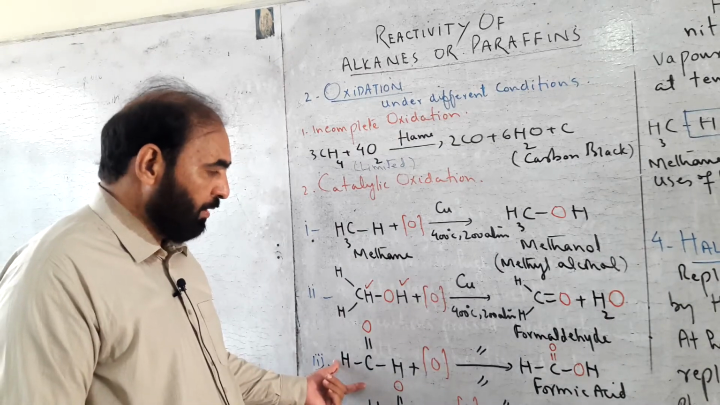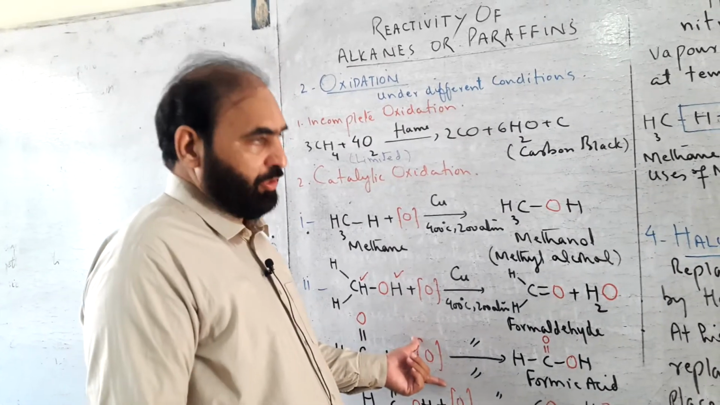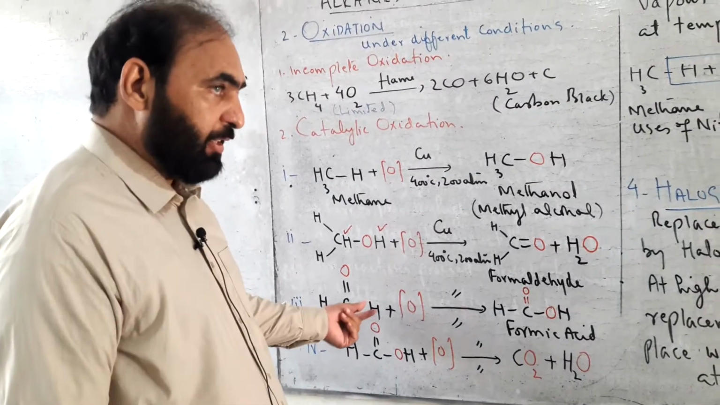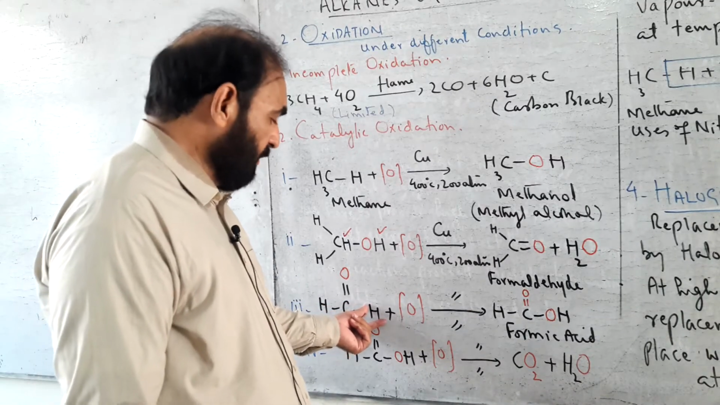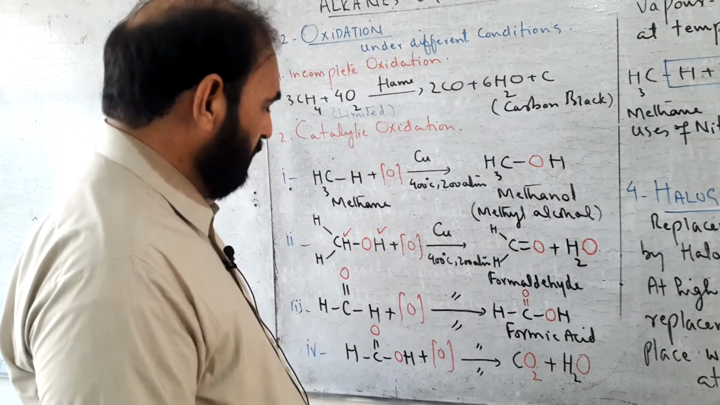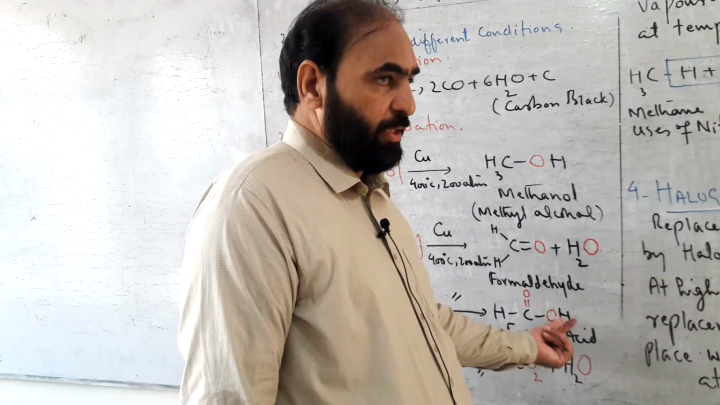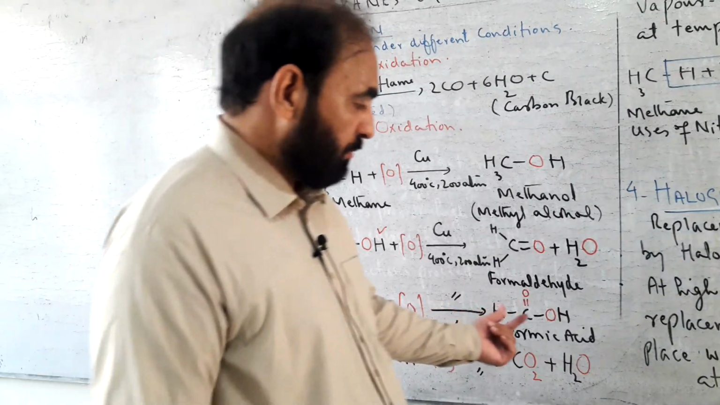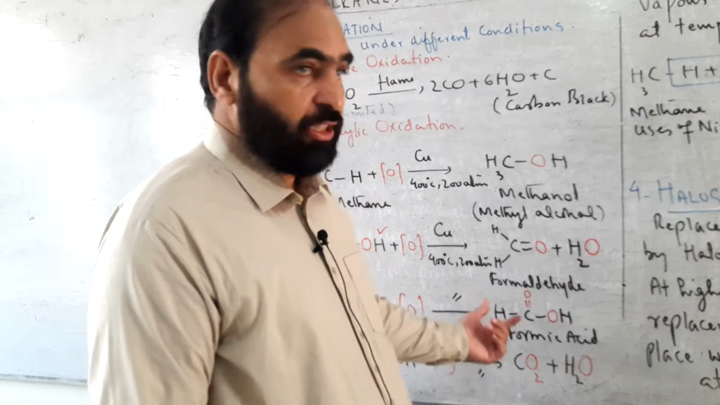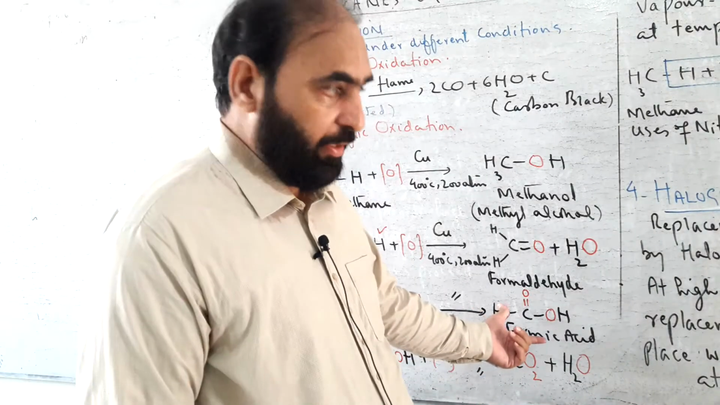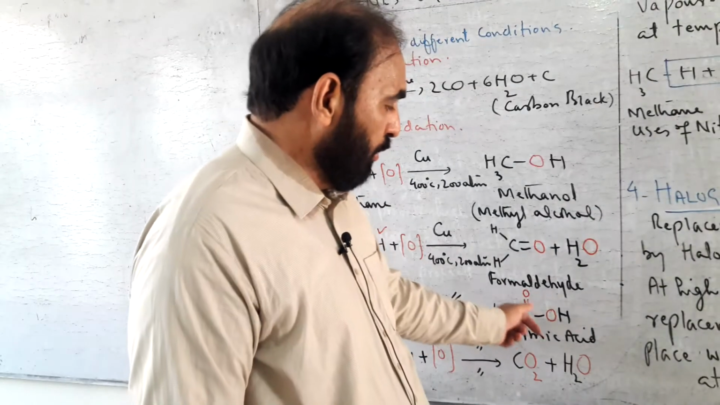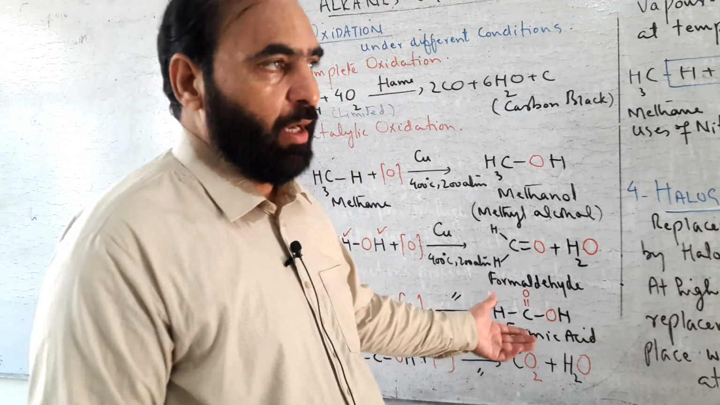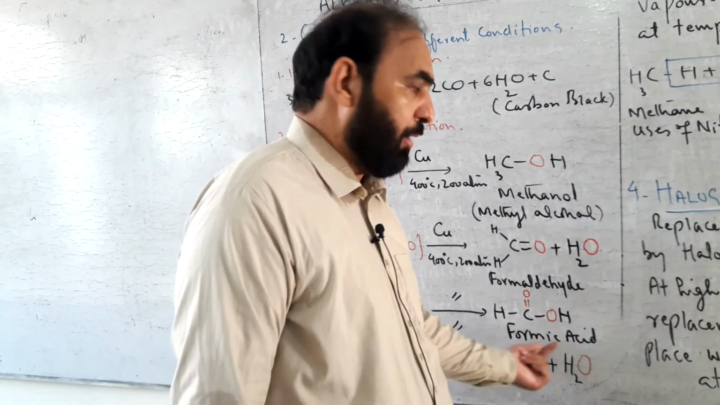In third step, the third atom of oxygen reacts with formaldehyde. It combines with one of the hydrogens and makes it an OH group. So formaldehyde is changed to formic acid, the first member of the carboxylic acid family. C double bond O OH indicates the carboxyl group, and this is the first member of the carboxylic acid family, formic acid.